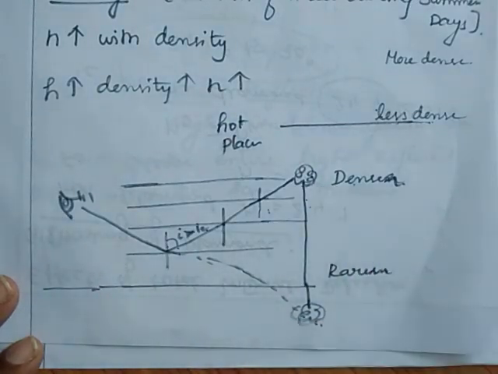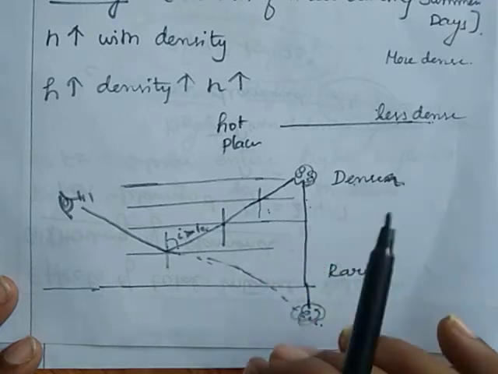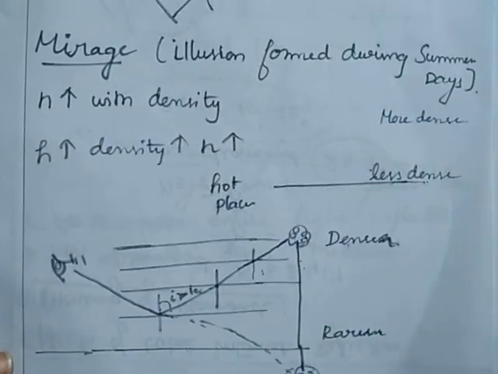This is known as mirage. This is nothing but an illusion of light. This is due to total internal reflection.